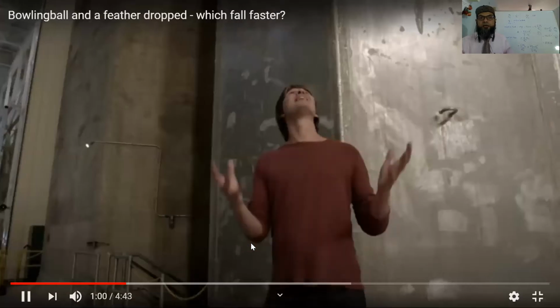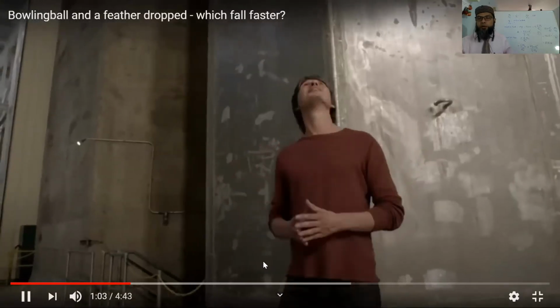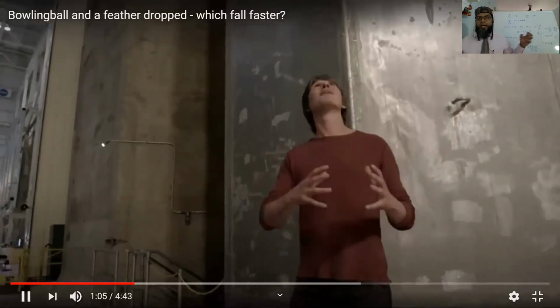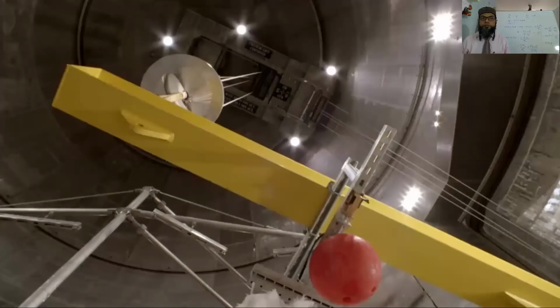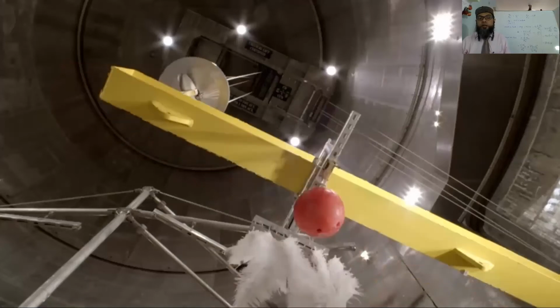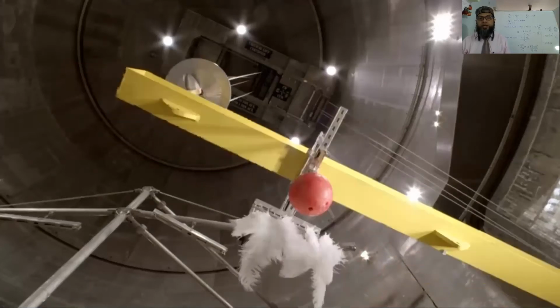So they spent lots of time. The major thing they're showing is about creating that vacuum, how the air is actually sucked out from that room.